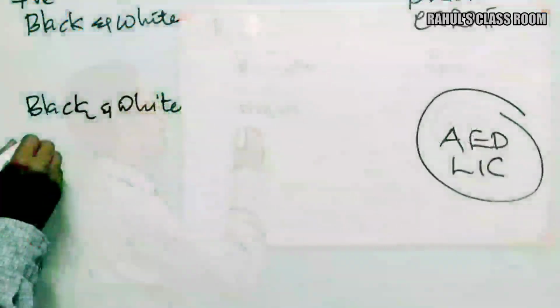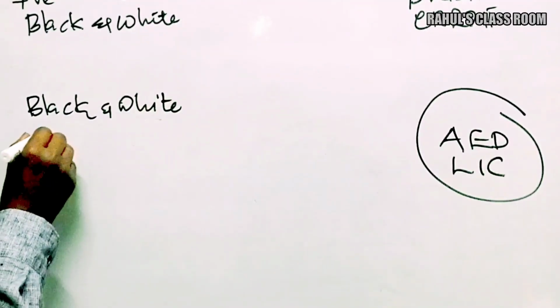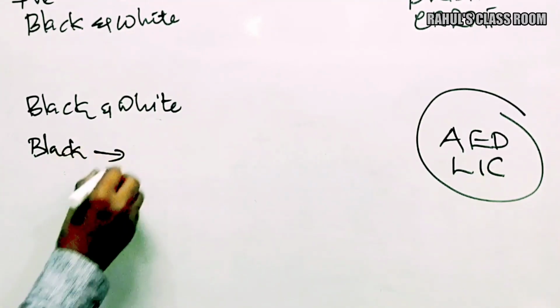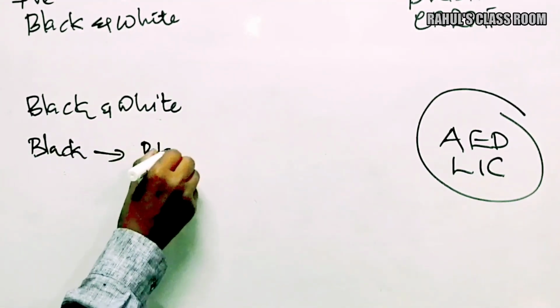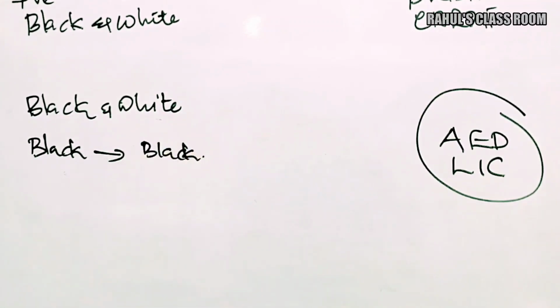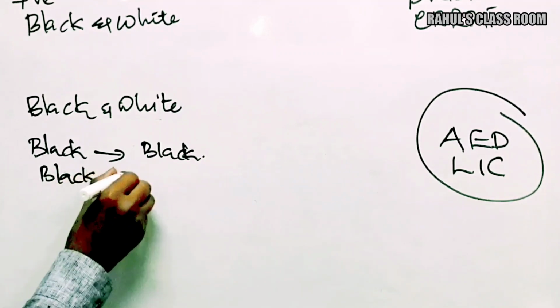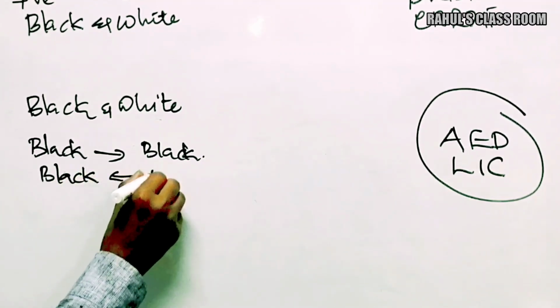A black color can be increased by charging black, and a black color can be reduced by charging white.